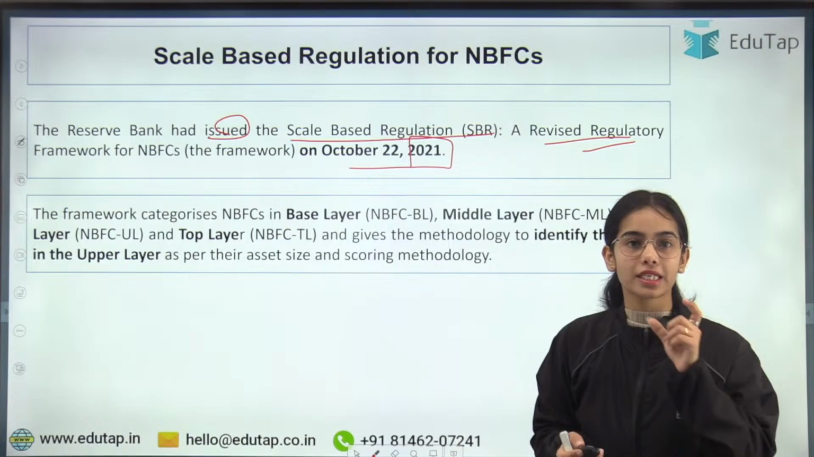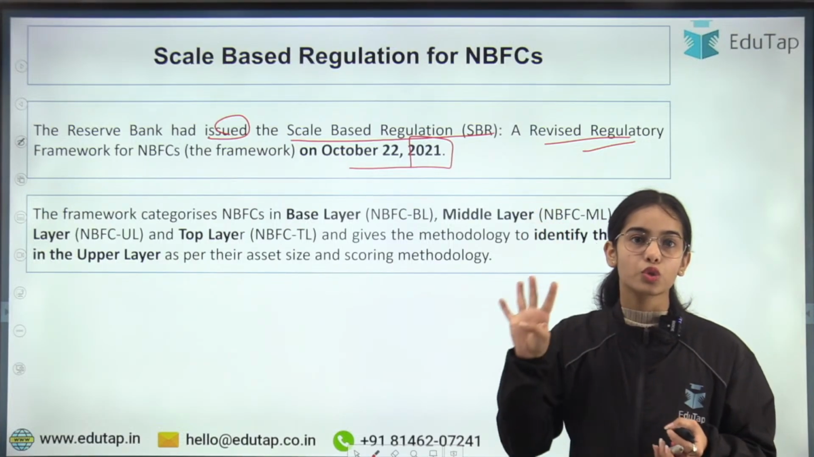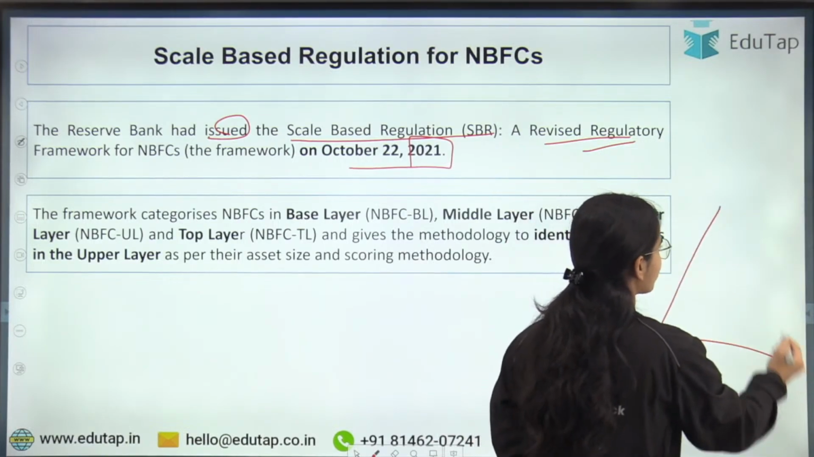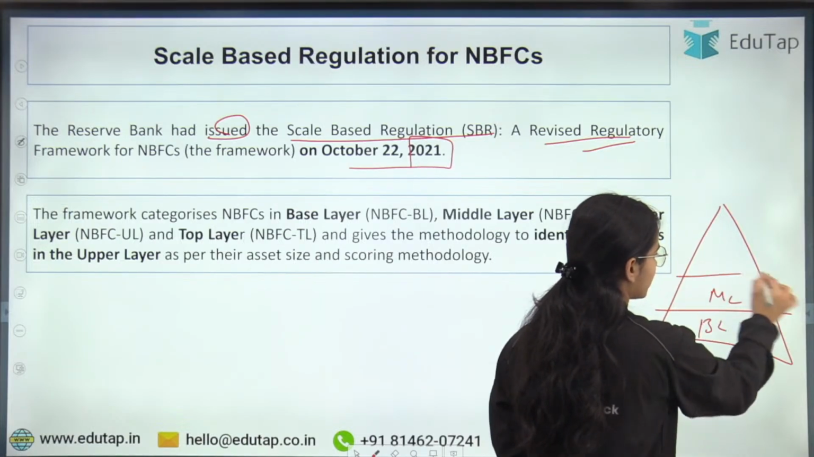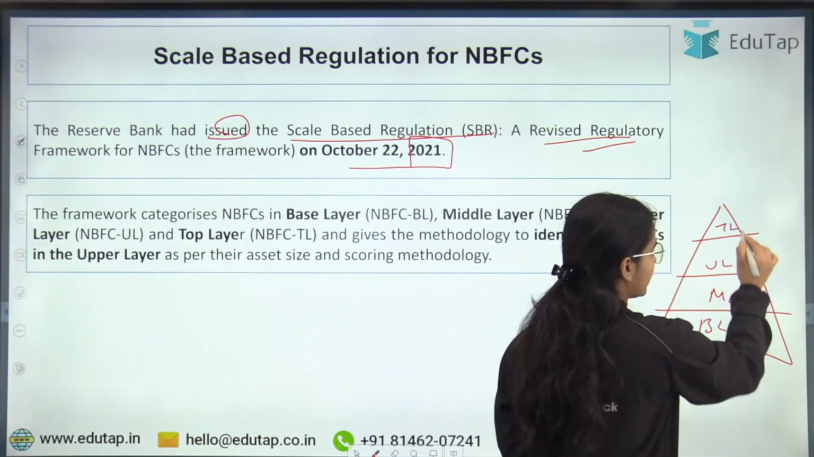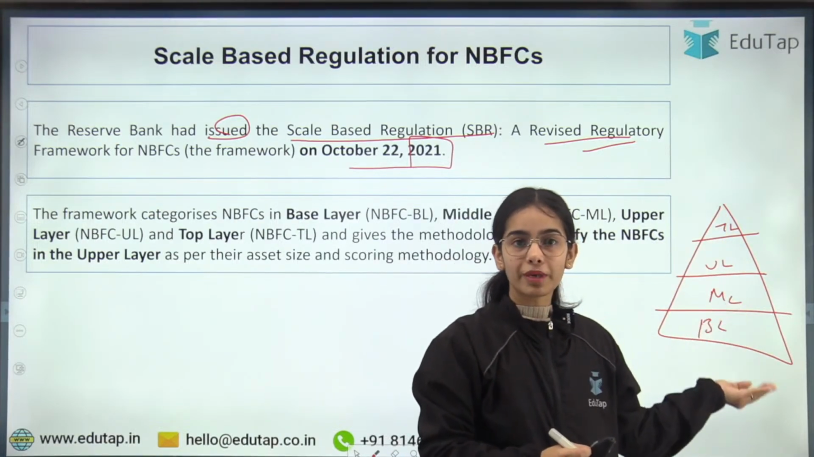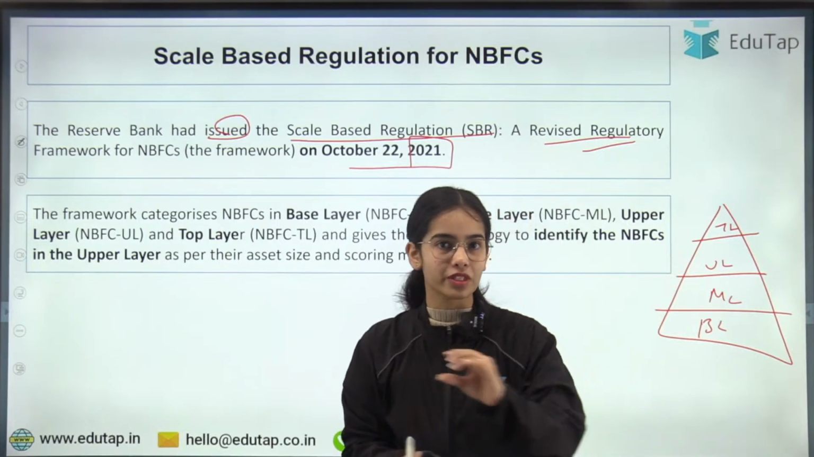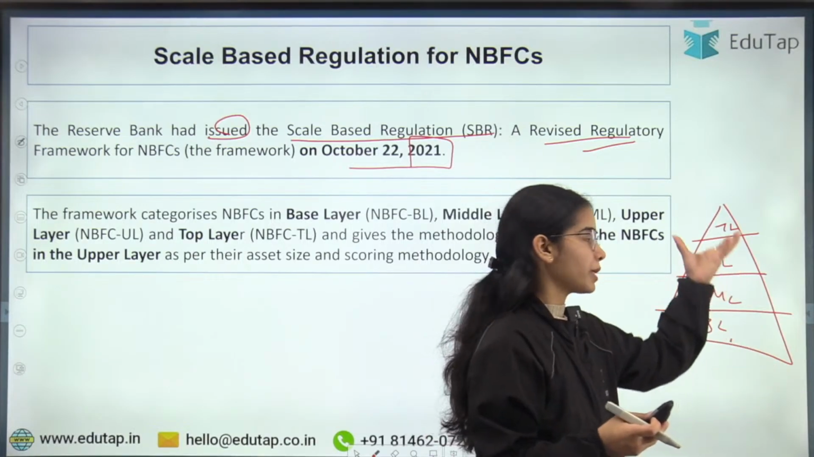Under this scale-based regulatory framework, the NBFCs are divided into 4 layers. These 4 layers are the base layer, the middle layer, the upper layer and the top layer. The NBFCs are divided into these 4 layers on the basis of their size. So the smaller the NBFC, it will come in the base layer. The larger the NBFC, it will come in the upper layer or top layer.